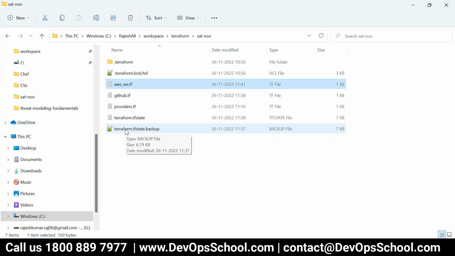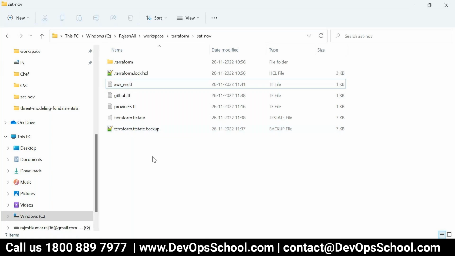So what should you do? You should not add VPC code and EC2 code in one go, in one module. What should you do? You should create a module section. So how do you create a module? Simple, as I said.